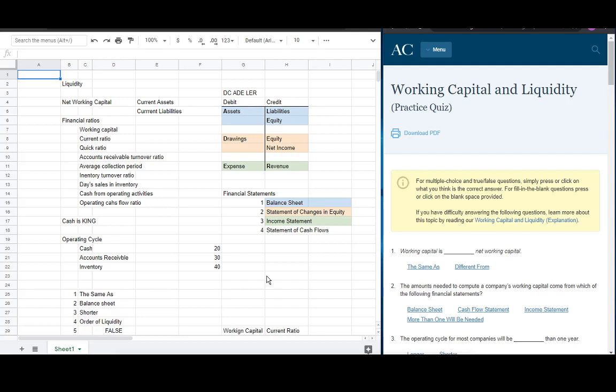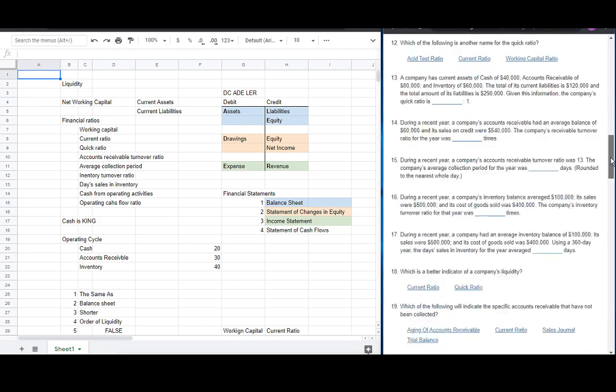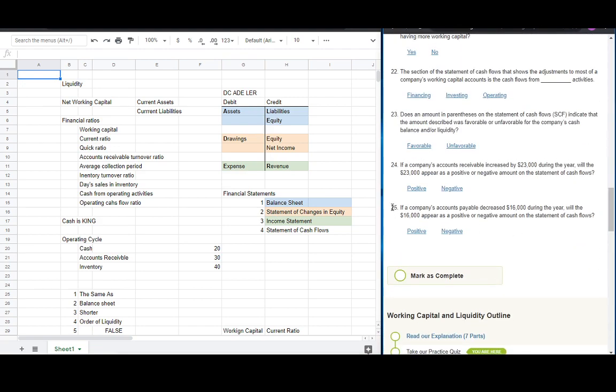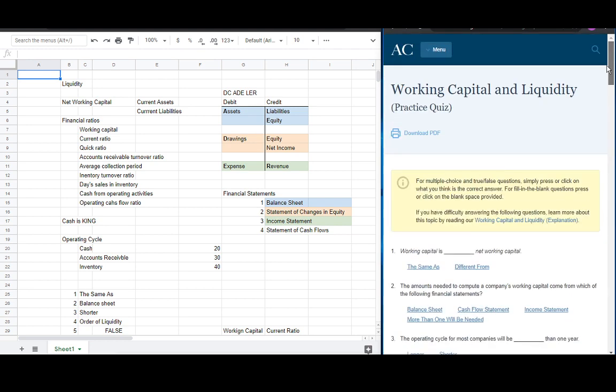So today we'll be learning about working capital and liquidity. And we have a set of questions here from accountingcoach.com. We'll go up to number 25, so let us start answering.